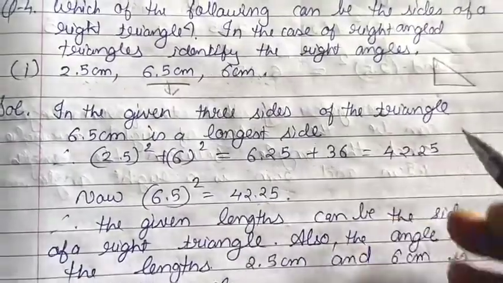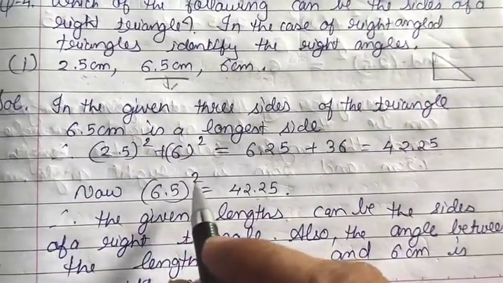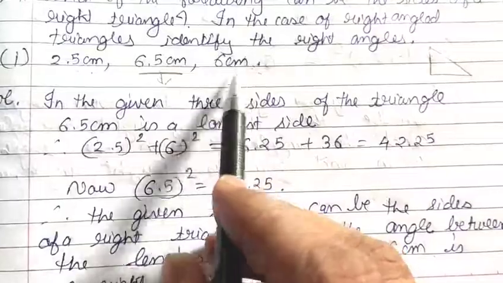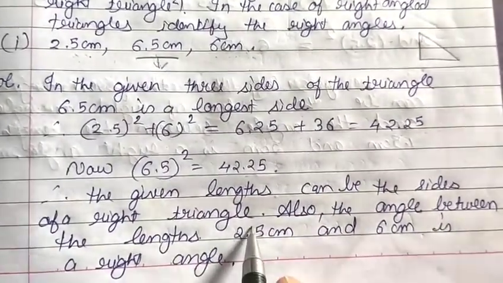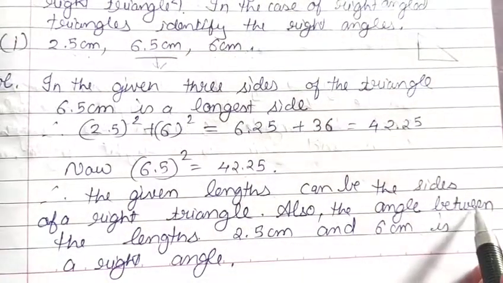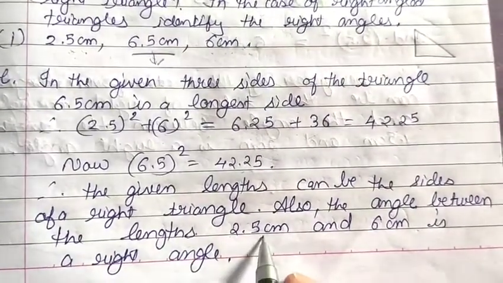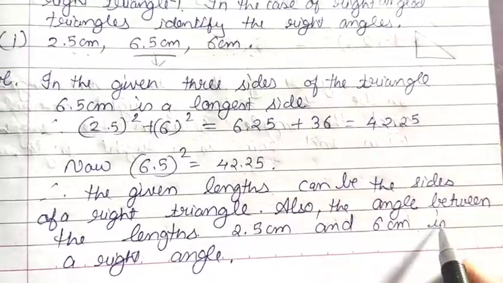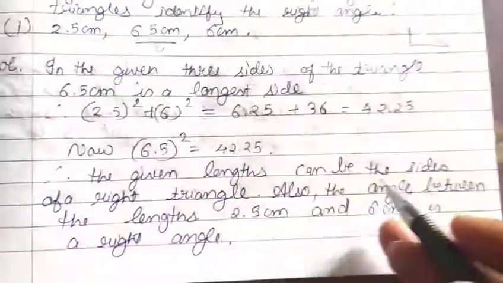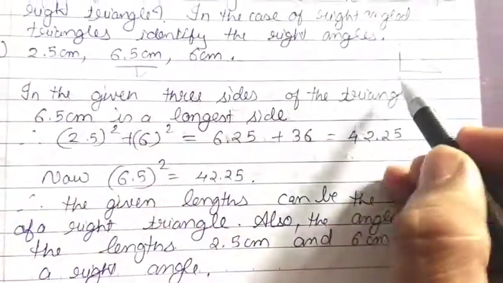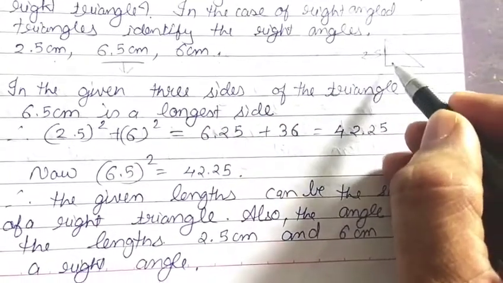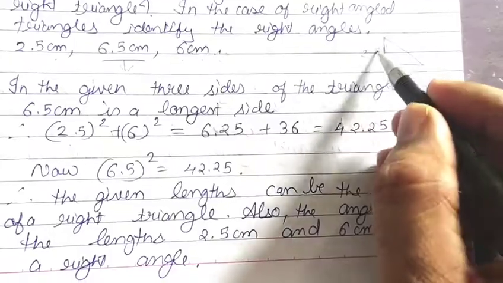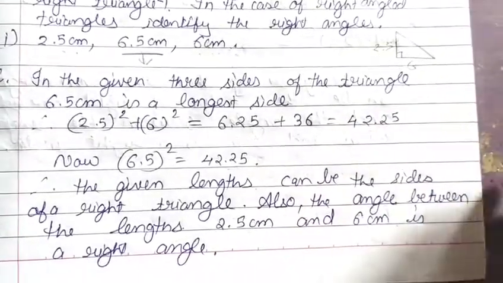So we can say that the sum of the squares of these 2 sides is equal to the square of the longest side. So the given lengths can be the sides of a right angle triangle. Also, the angle between the lengths 2.5 centimeter and 6 centimeter is the right angle. Now let us see the next one.